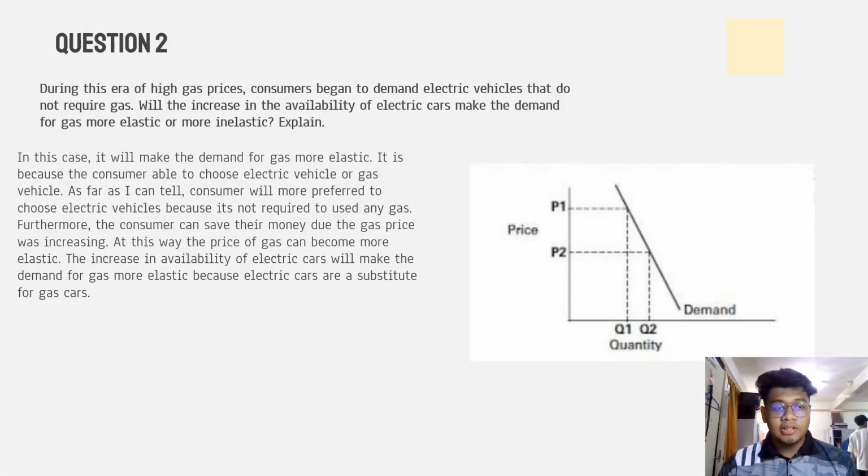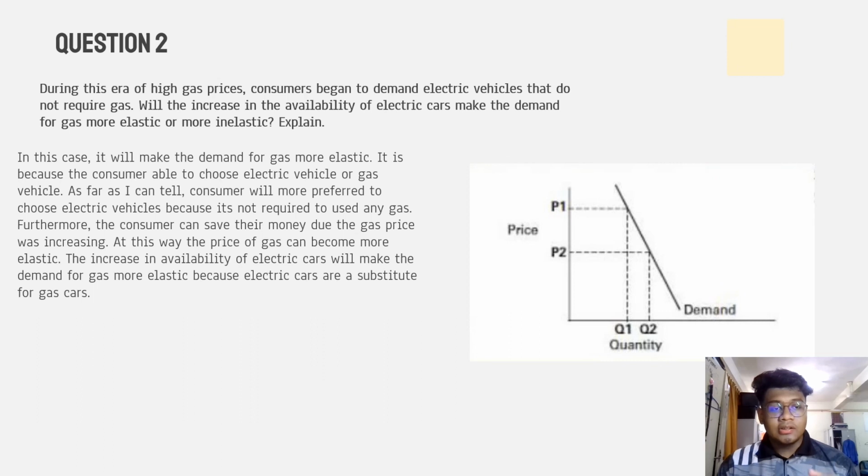So, for question 2, during this era of high gas prices, consumers began to demand electric vehicles that do not require gas. Will the increase in the availability of electric cars make the demand for gas more elastic or more inelastic? Explain. So, our answer is, in this case, it will make the demand for gas more inelastic.